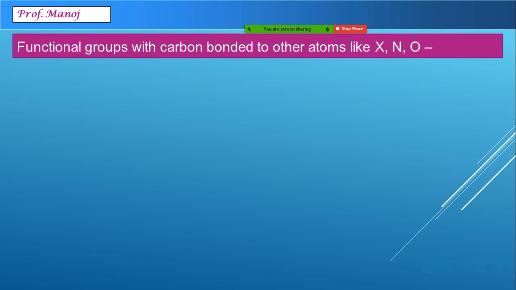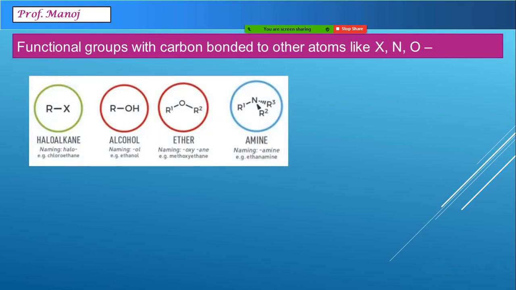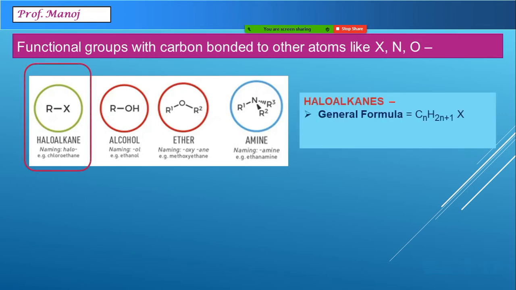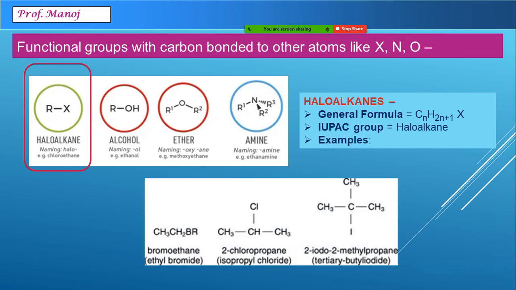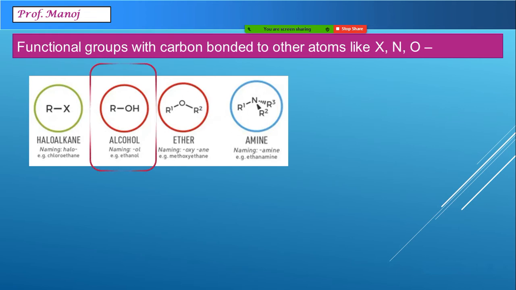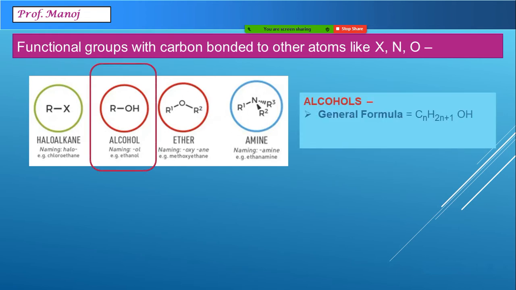Continuing with the different functional groups ahead, the first one coming is haloalkane, also known as alkyl halide. They will contain some halogen atom connected to the carbon chain. So the way to recognize or remember this is halogen's presence. Second very popular group is alcohol, which contains OH group, and the general formula can be written as